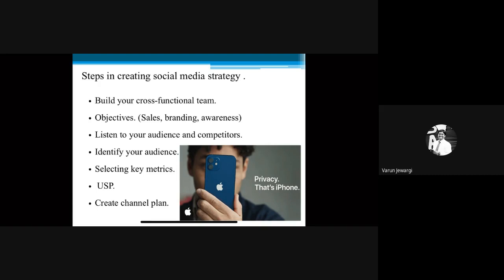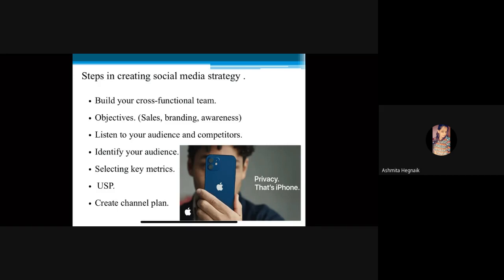What is the unique selling proposition? How different are you from the competition? For example, there is one education institution called Unacademy. They use YouTube to create short movies, and in between they use their product in the short videos, convincing people while giving some message using short movies.